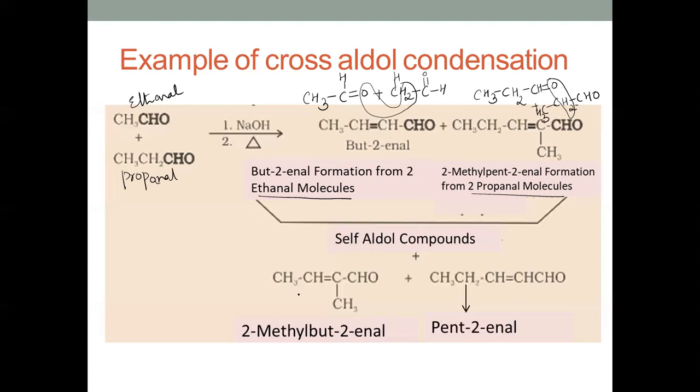If I'm using one ethanal and one propanal, I'm going to get these, which are called cross-aldol products. How did I get this one, CH3, CH double bond C, CH3, CHO?